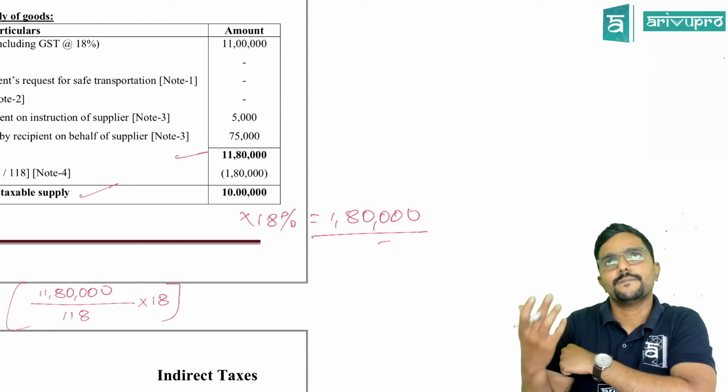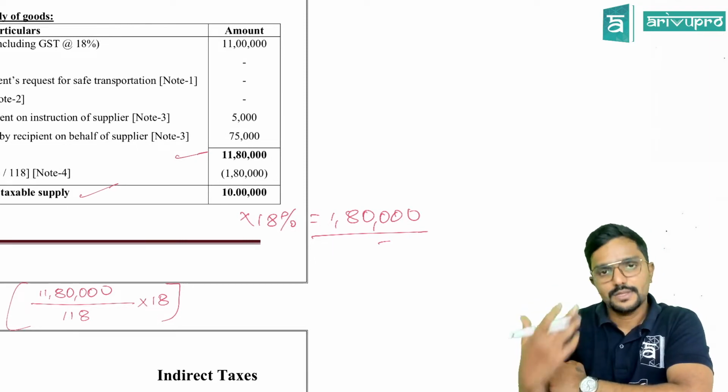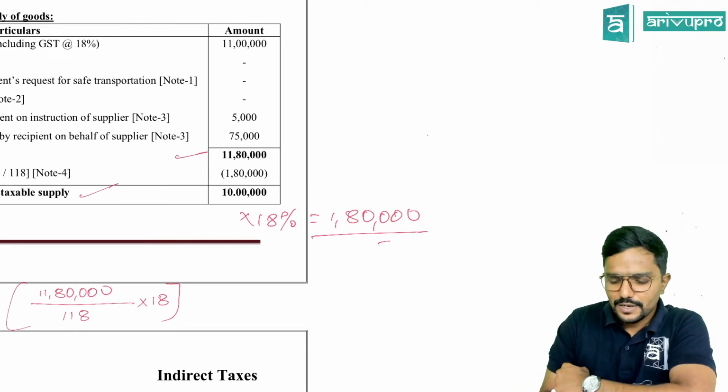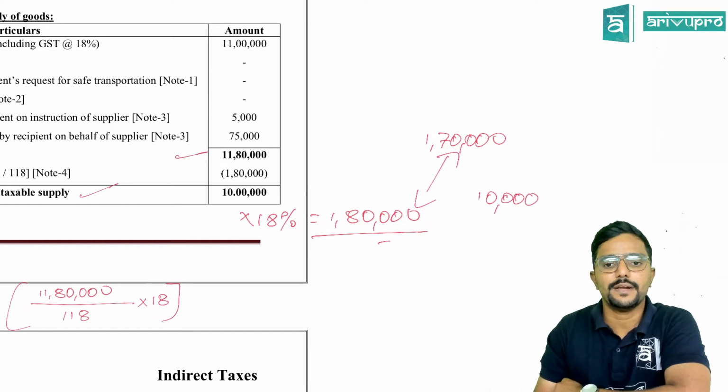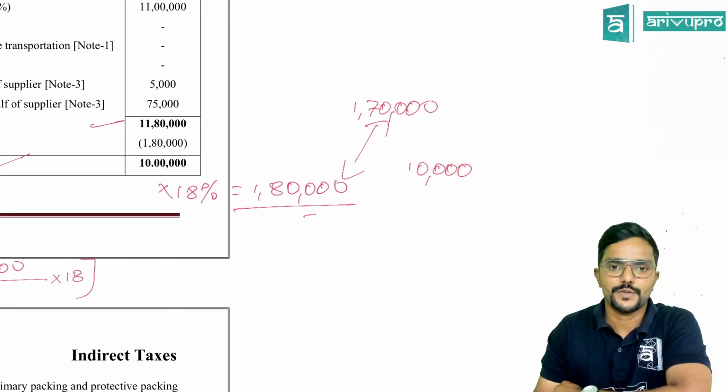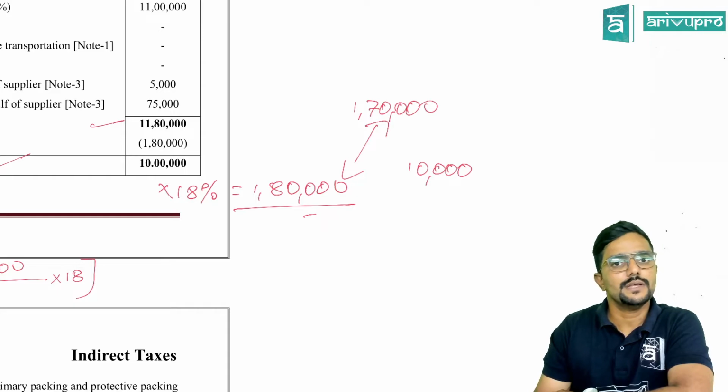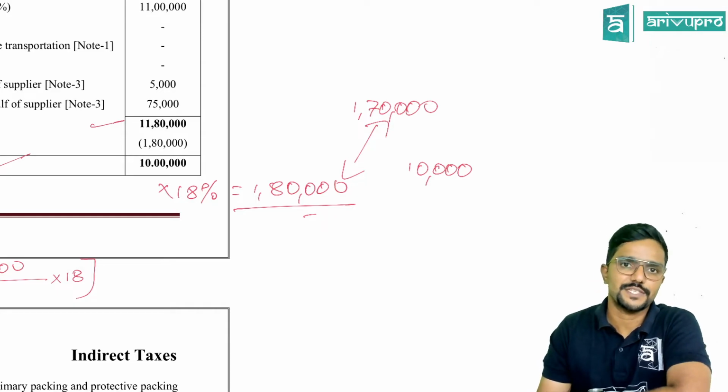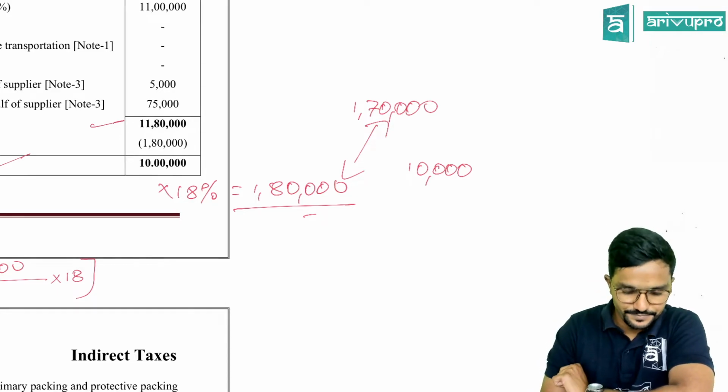The supplier has paid only 1,70,000 tax. He has not paid remaining 10,000. In that case, the remaining short payment of 10,000 has to be paid by the supplier at the earliest. And if there is any delay and all, even interest, late fee, penalty would be charged by the department.